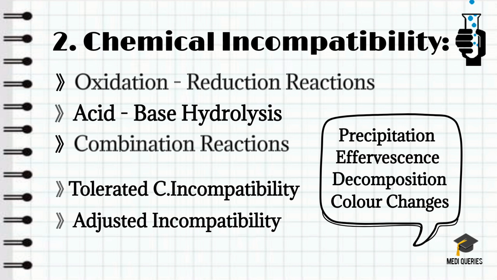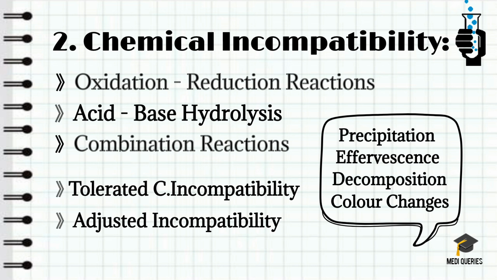Adjusted incompatibility means that the chemical interactions can be prevented by addition or substitution of one of the ingredients of the prescription with another of equal therapeutic value. For example, caffeine citrate can be substituted with caffeine in sodium salicylate and caffeine citrate mixture. Like that we will substitute the ingredients.